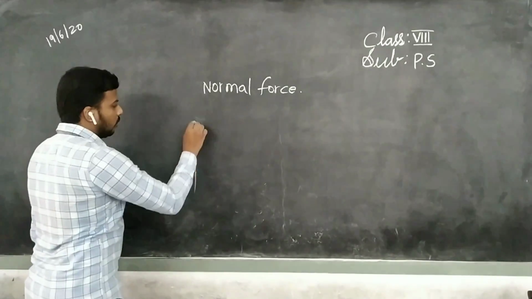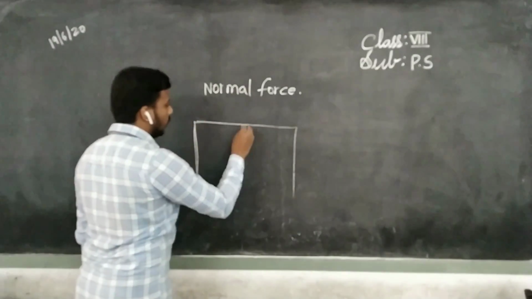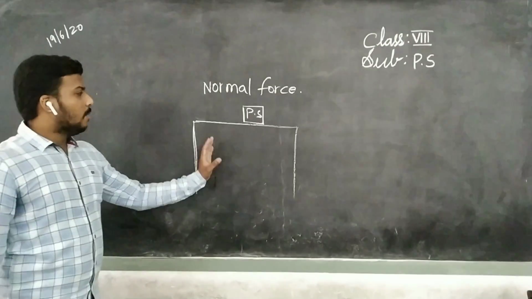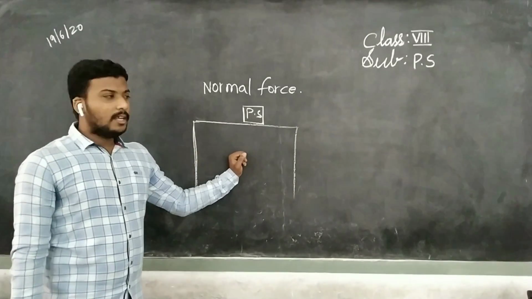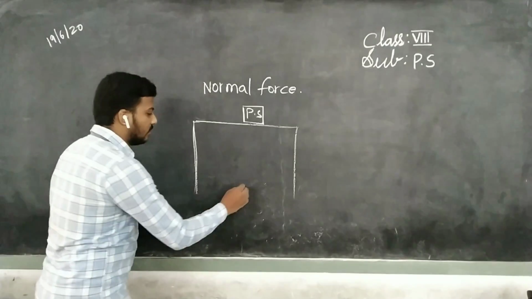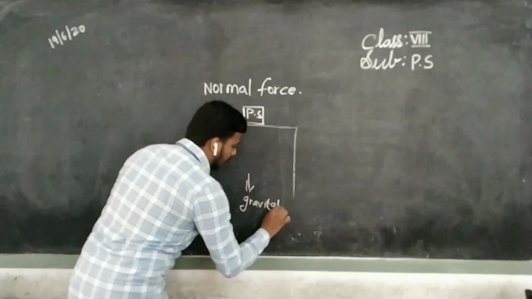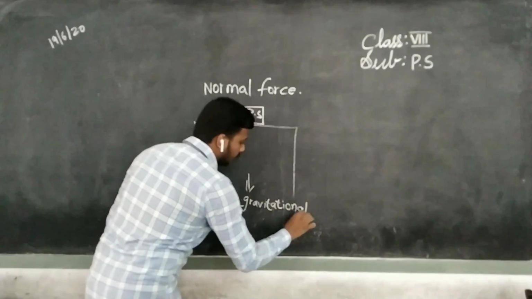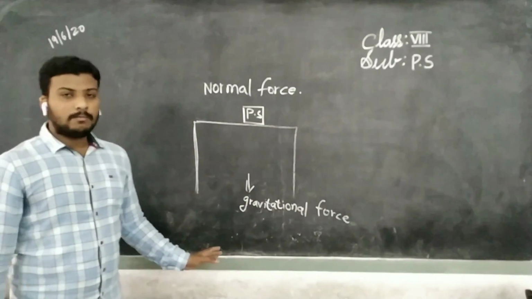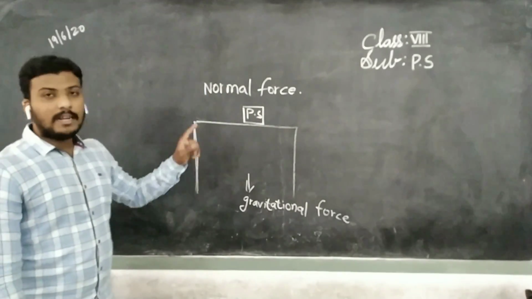Okay, there is a table on the surface of the ground. On the table, a PS workbook is lying. Suddenly, what will happen? One force is acting on this book. Which force? You know that is gravitational force. Gravitational force is acting on the book. But why does the book not fall onto the ground? Because again one force is acting on the book. Which force? That is normal force.